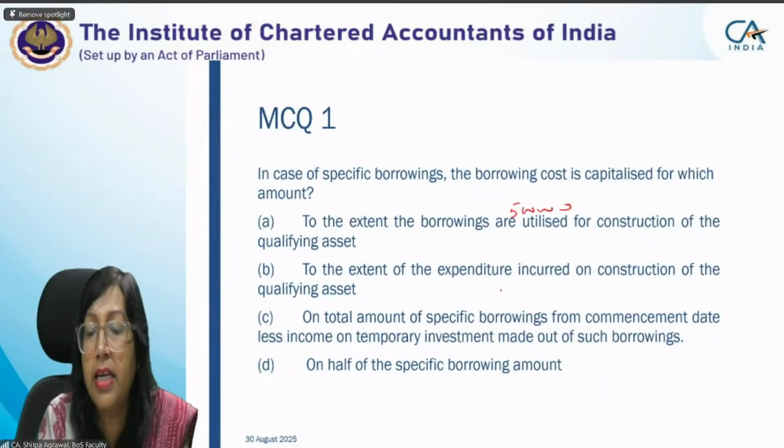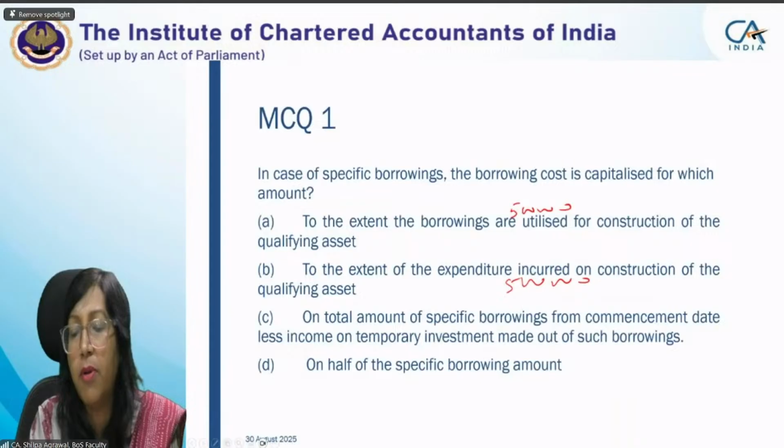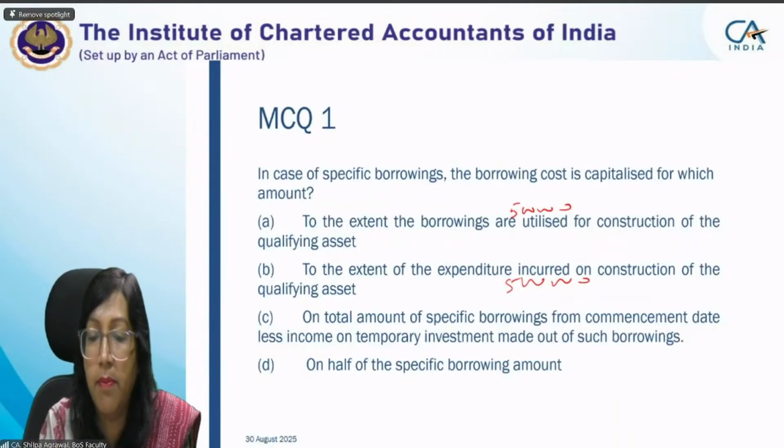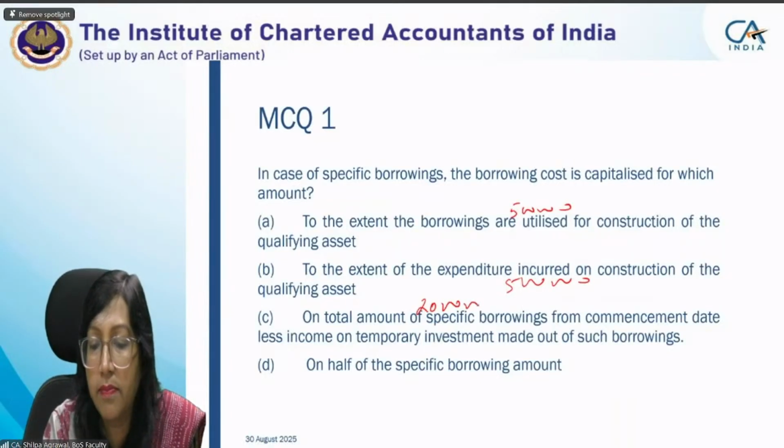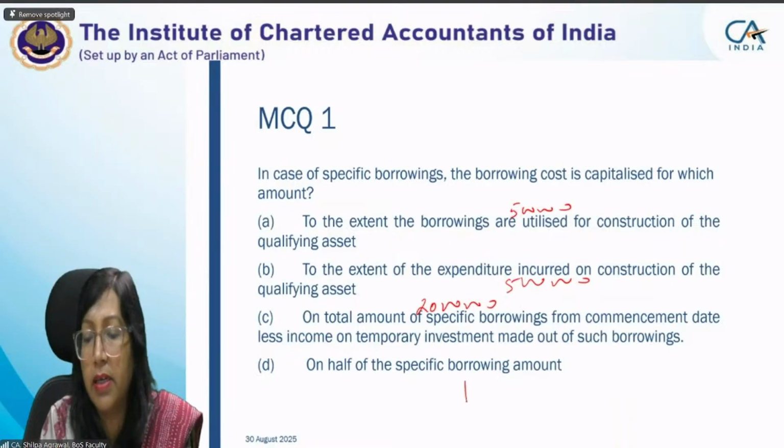To the extent expenditure incurred, it is 5 lakh only. On total amount of specific borrowings from commencement date, my total borrowing was 20 lakh. On half of the borrowings, 10 lakh.